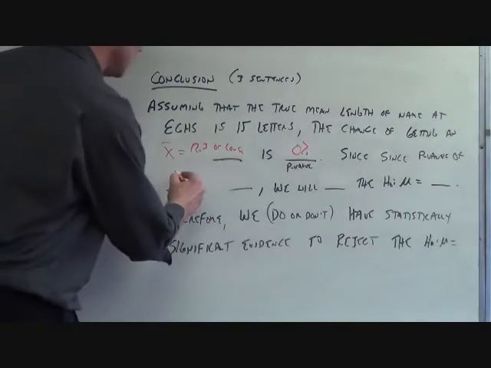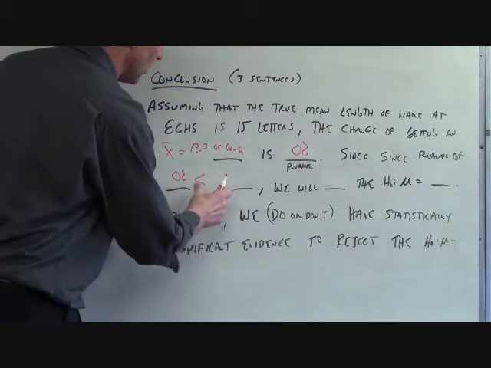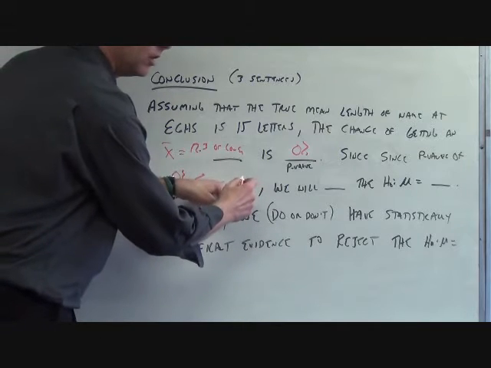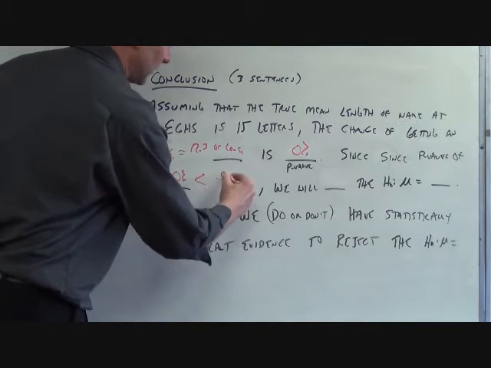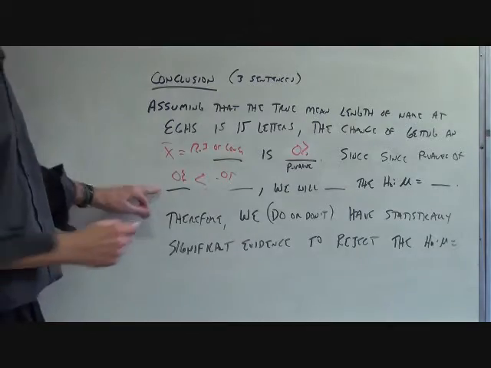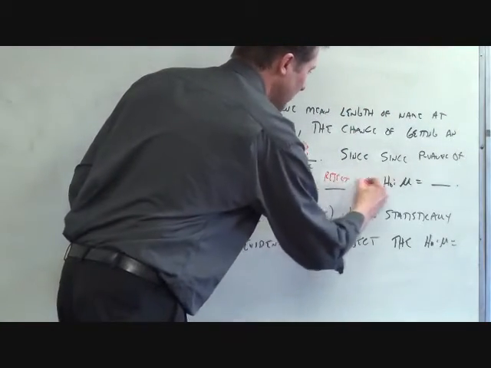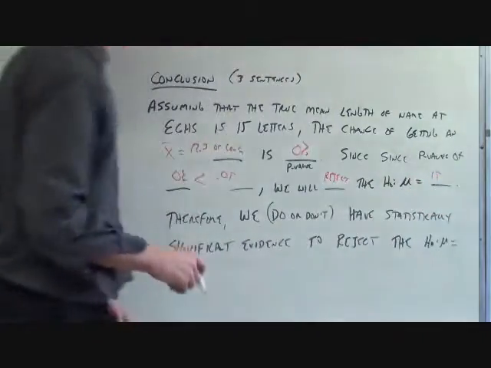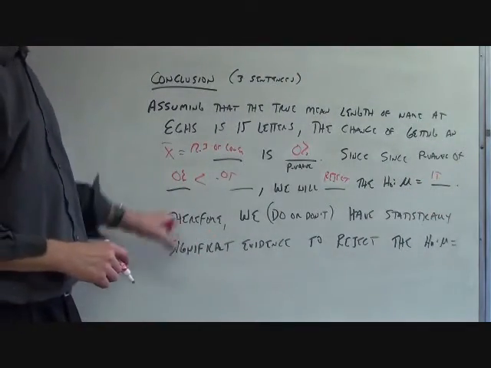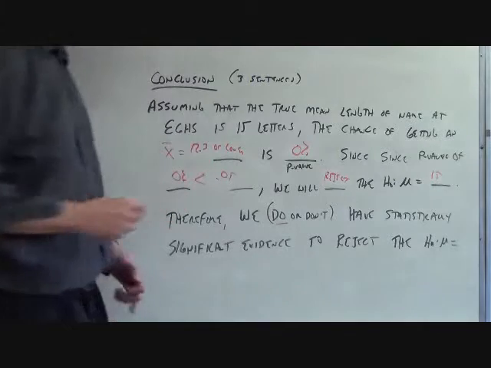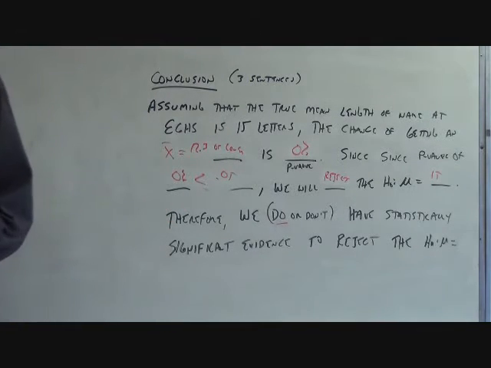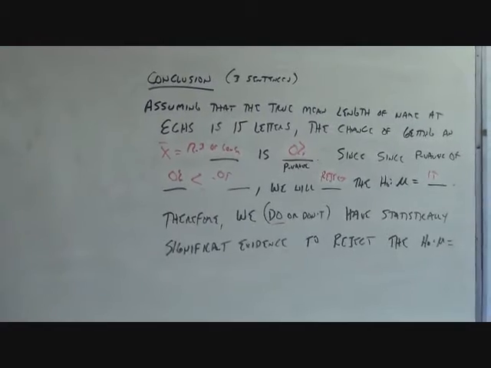Since the p-value of 0% is lower than the alpha level, which, I don't know, let's say we said was 5%. Based on what you said, we will reject the null hypothesis that the mean is 15. And we do have statistically significant evidence to say that the true mean is less than 15.